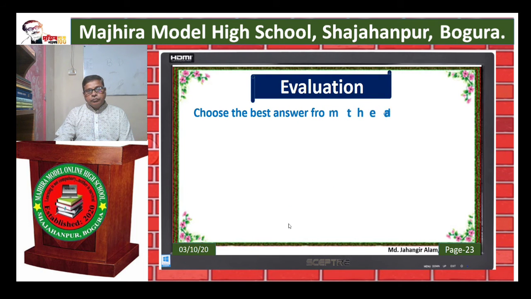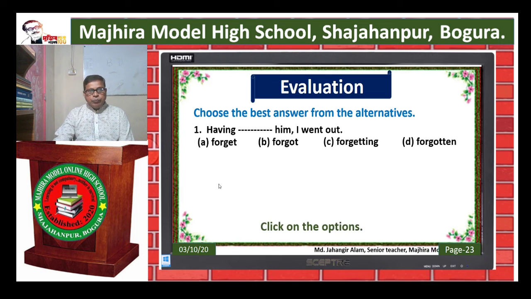Evaluation. It is a simple evaluation. Number 1, Having dash him, I went out. Forget, it is not correct. Forgot, it is not correct. Forgotten, yes. After having, we should use the past participle. So, forgotten here is the past participle.